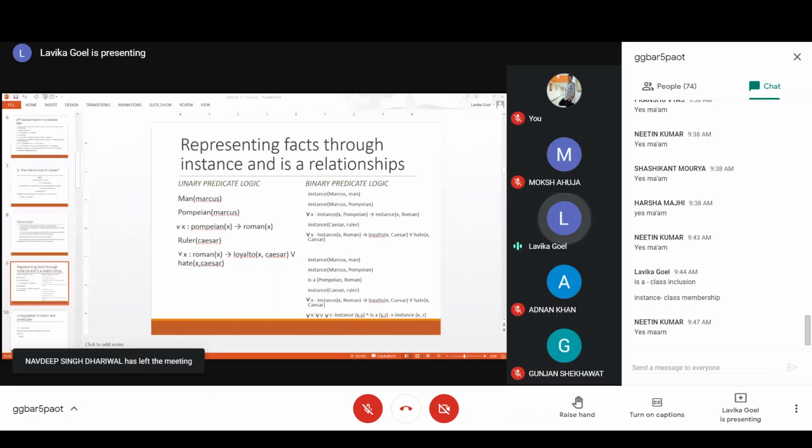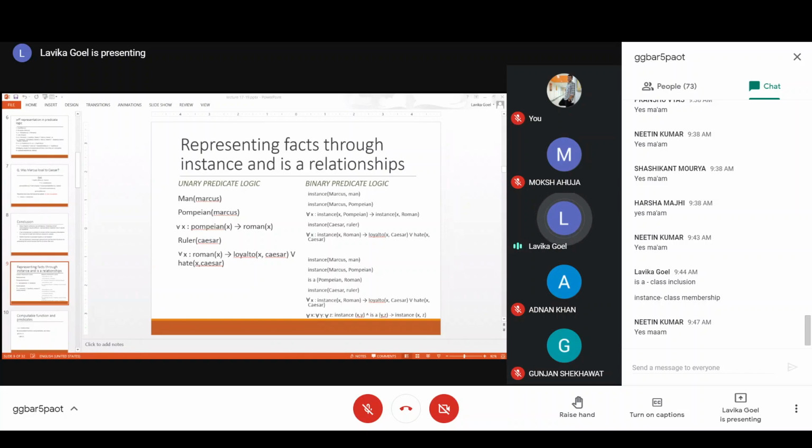You can take an example also. For example, if I want to say that Marcus is a Pompeian and all Pompeians are Romans, then I can say that Marcus is a Roman also. From this last representation, I can get that, right? Marcus is an instance of Pompeian and all Pompeians are Romans, so that implies Marcus is an instance of Roman also.